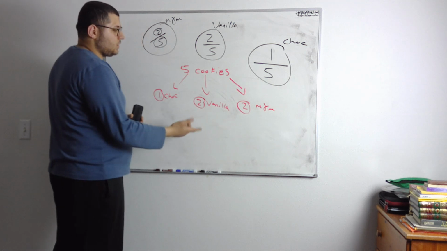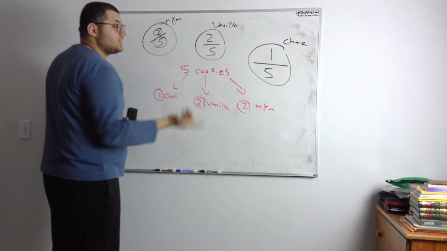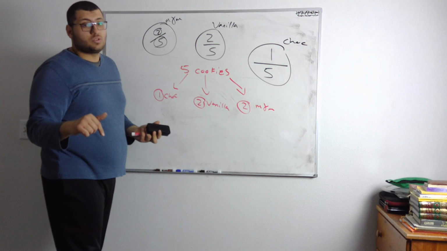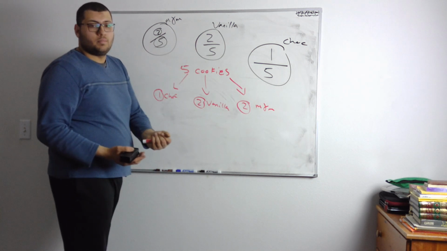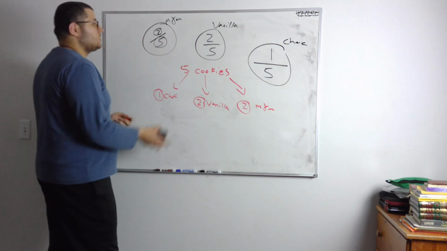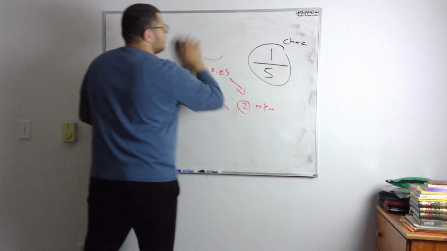Vanilla is what? 2. So 2 out of 5. That's possible, and it's also likely because there are 2 of them, right? It's 2/5 of the number of cookies. All right. So now let's have one last example.